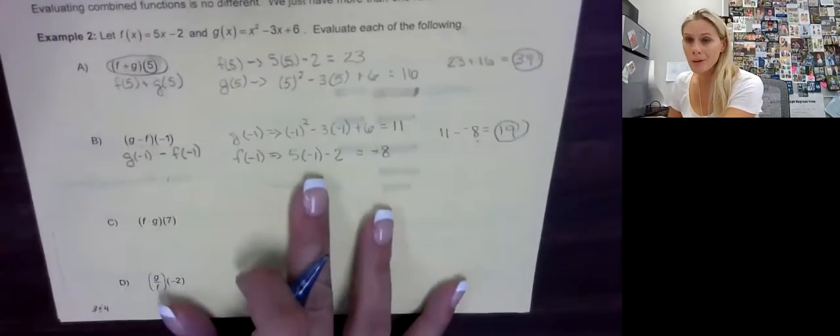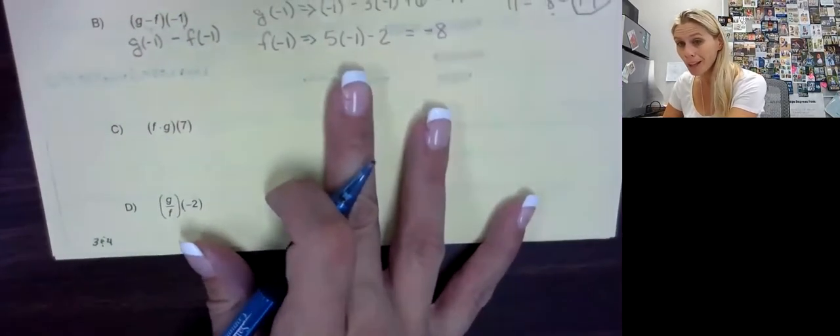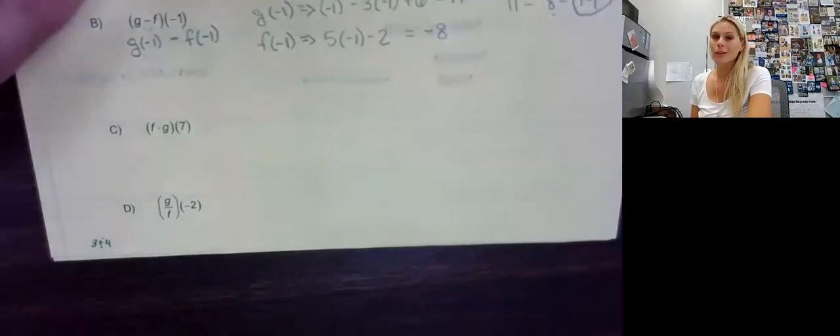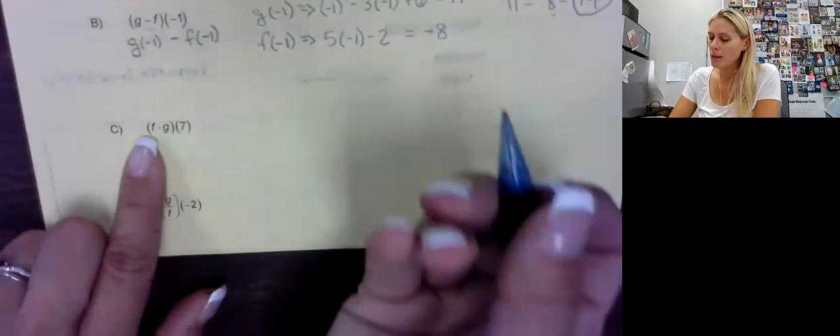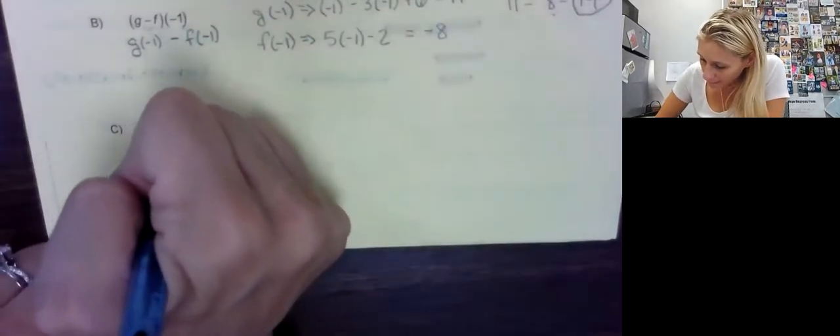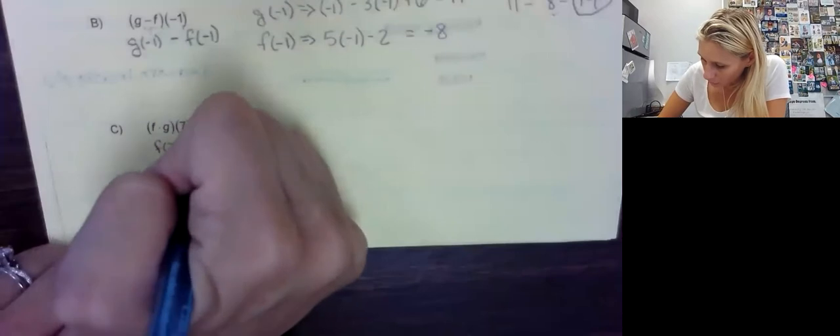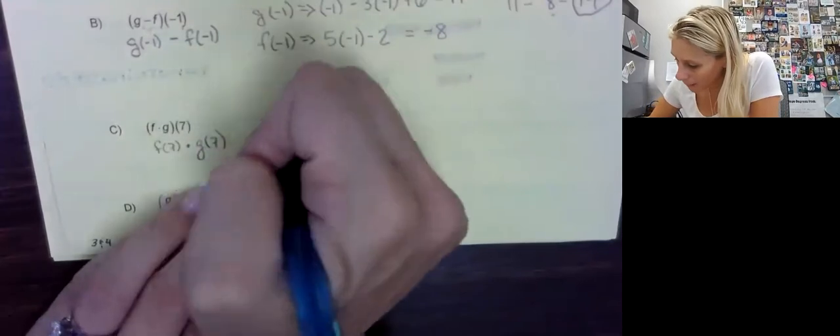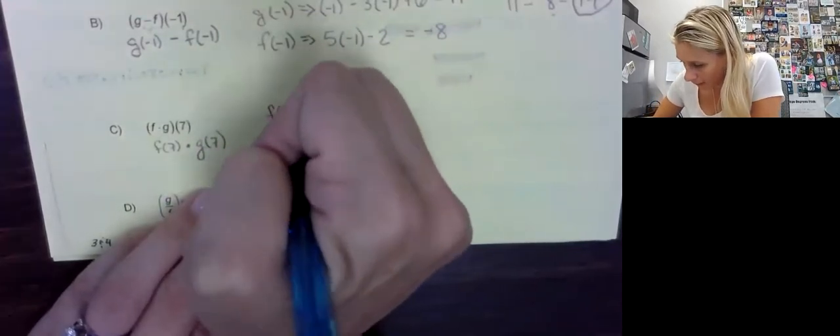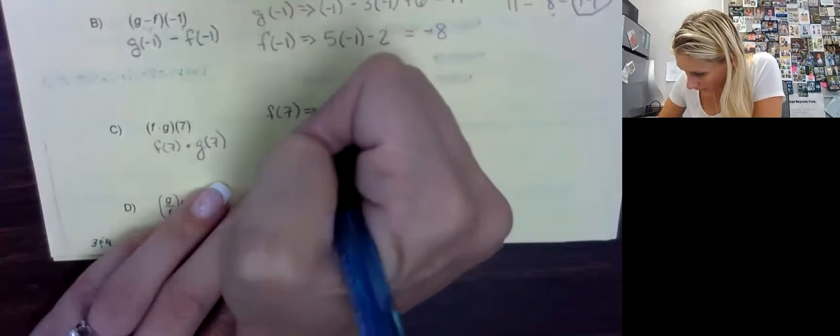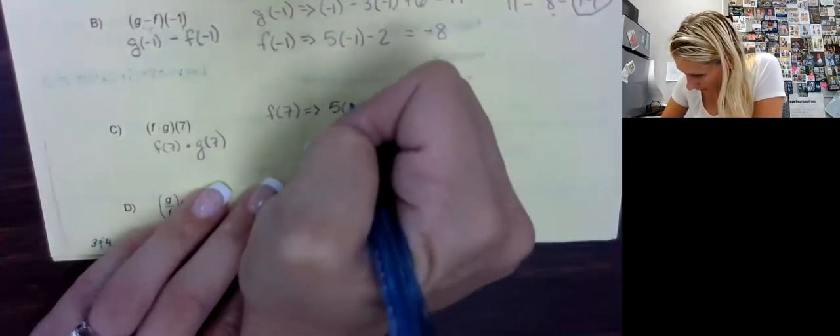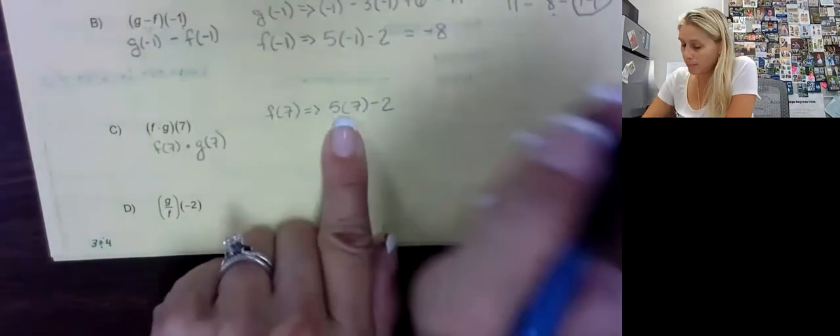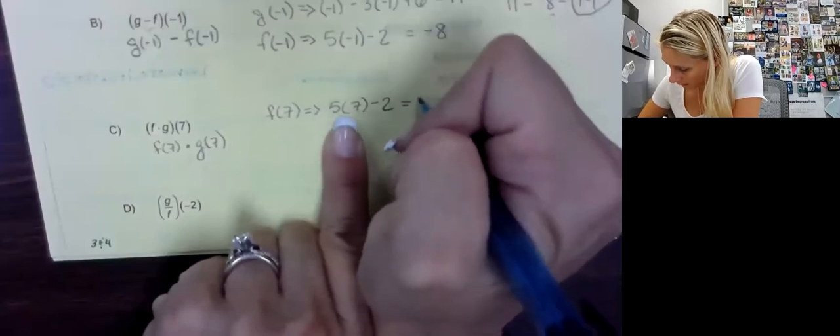Remember all that work we did with multiplication? Well, if it's multiplication and evaluating, really stick with what we've been doing for A and B up here. So this would be f of 7 times g of 7. I might need my calculator for this, guys. f of 7, well, that would be 5 times 7 minus 2. So 35 minus 2 is 33.